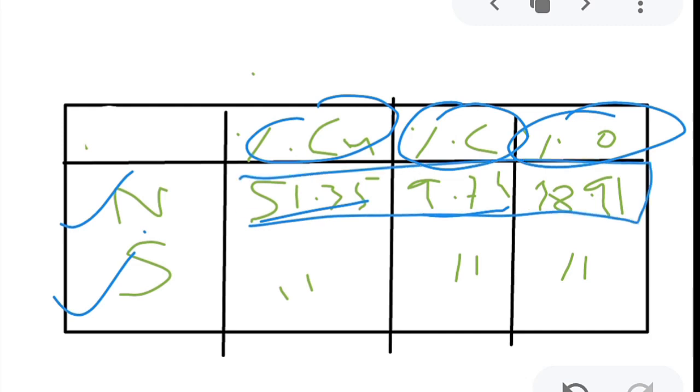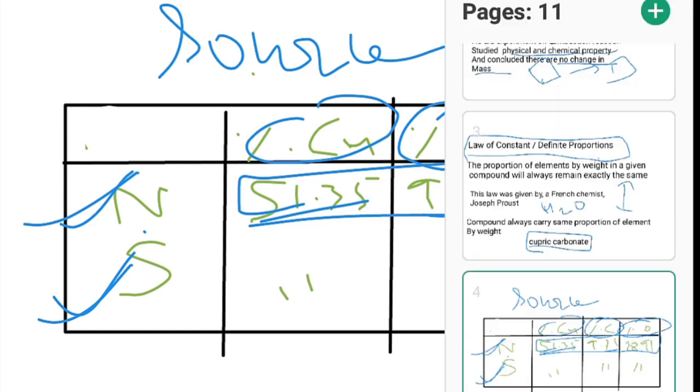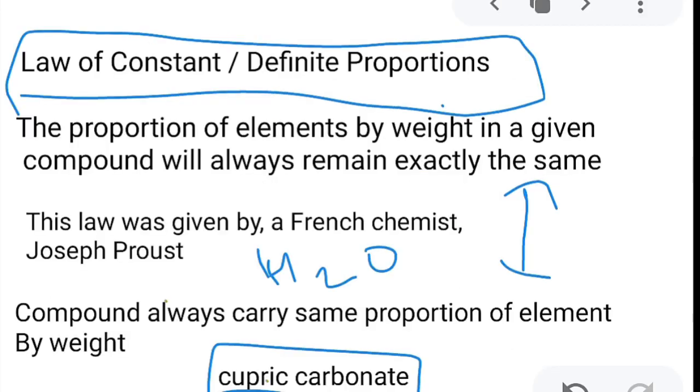This was found in both natural and synthetic cupric carbonate. So it does not depend on the source what the proportion is, whenever it is a specific compound. So it states that a compound always carries the same proportion of elements by weight.